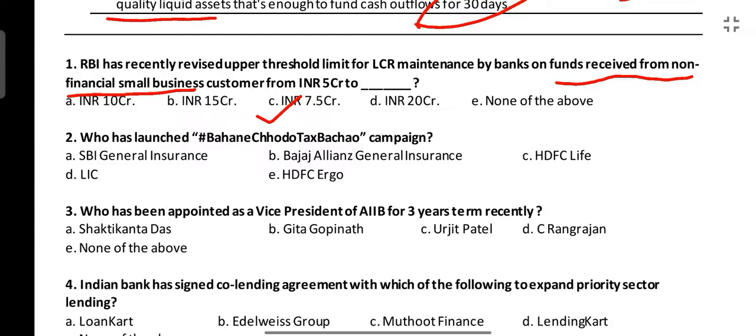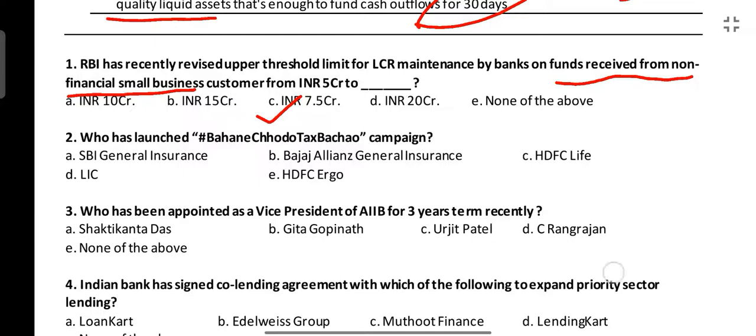I hope LCR is clear and this question is also clear. Initially the minimum threshold limit was 5 crore. Now whenever banks receive funds from a non-financial small business customer of more than 7.5 crore, then they have to maintain LCR. It is applicable to scheduled commercial banks and it is not applicable to regional rural banks, payments banks and local area banks.